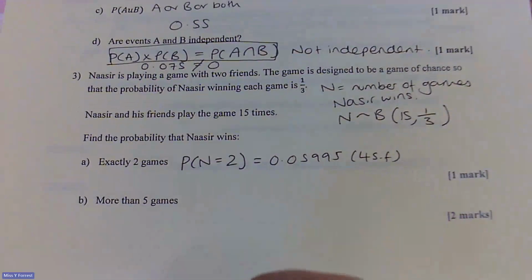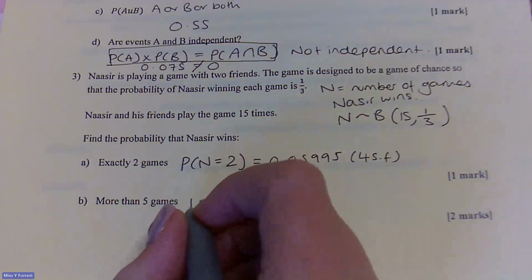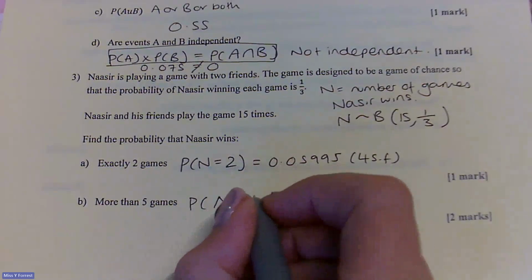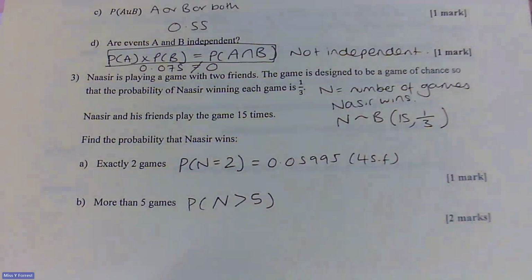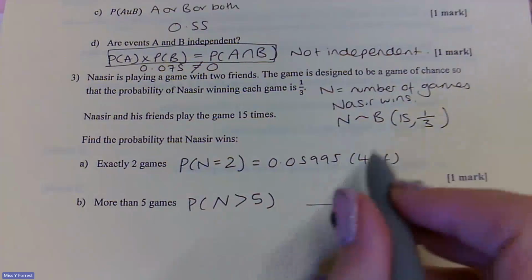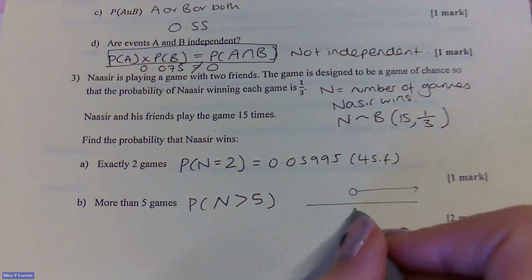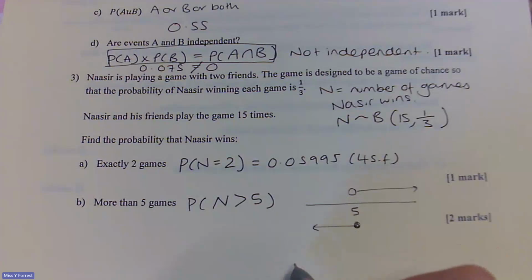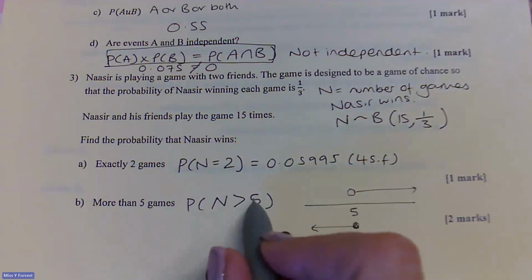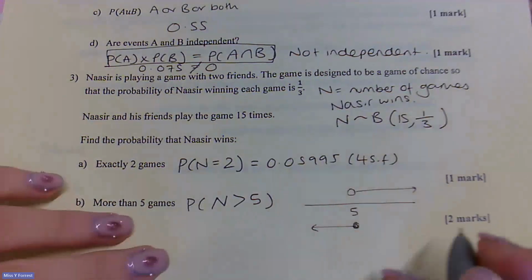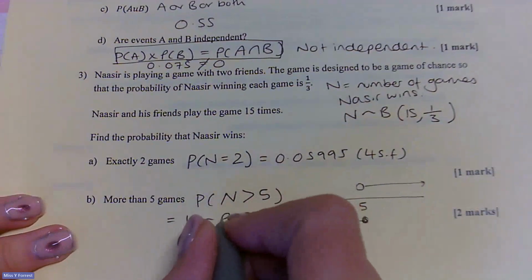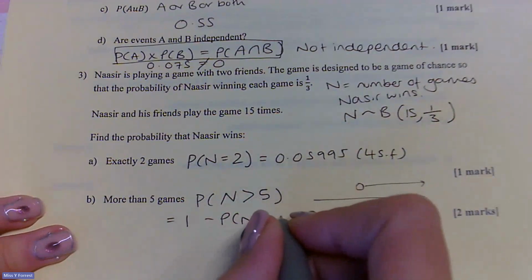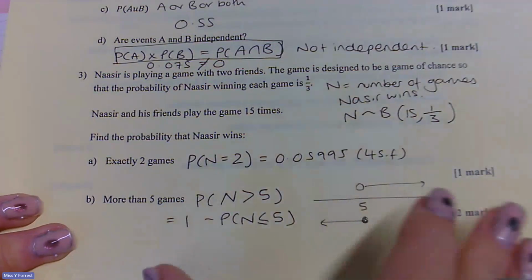The probability then that he wins more than 5 games. So I want the probability of n being greater than 5. Well, I can't find that out on my calculator. So let's think about this. If I had an inequalities line and I wanted this section of numbers here, that is the same as 1 minus 5 and everything below, because remember this doesn't include 5. More than 5 does not include 5. So it's the same as 1 minus the probability of n being less than or equal to 5.